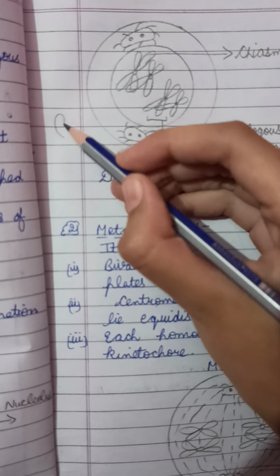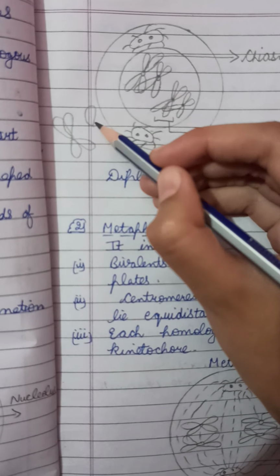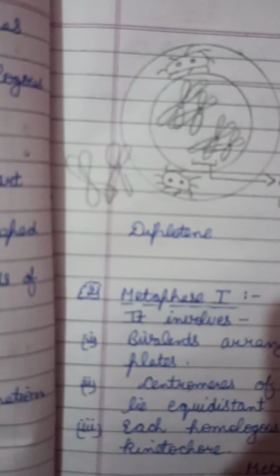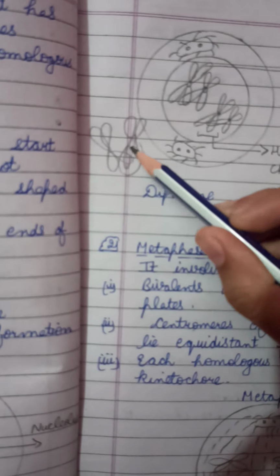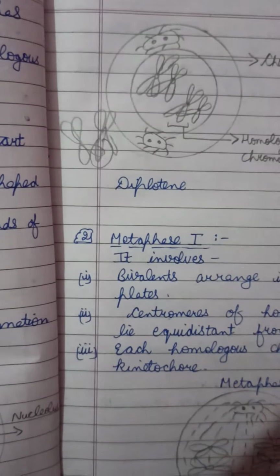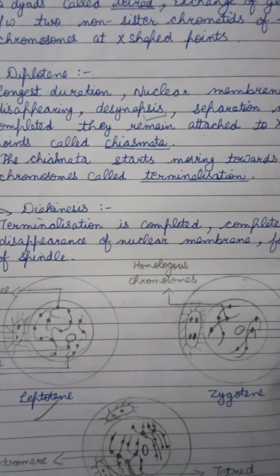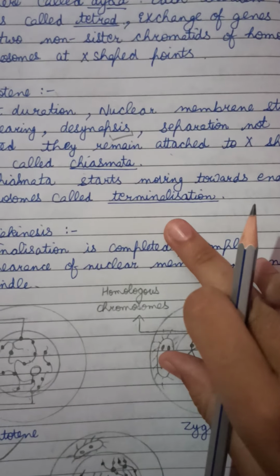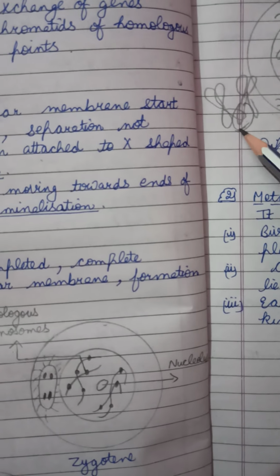These chromosomes condense, so they form this thick one, and here desynapsis occurs, but the separation is not completed. They remain attached at X-shaped points, so that is why they are called chiasmata. The chiasmata start moving towards the end of the chromosome, called terminalization. This desynapsis is called terminalization.